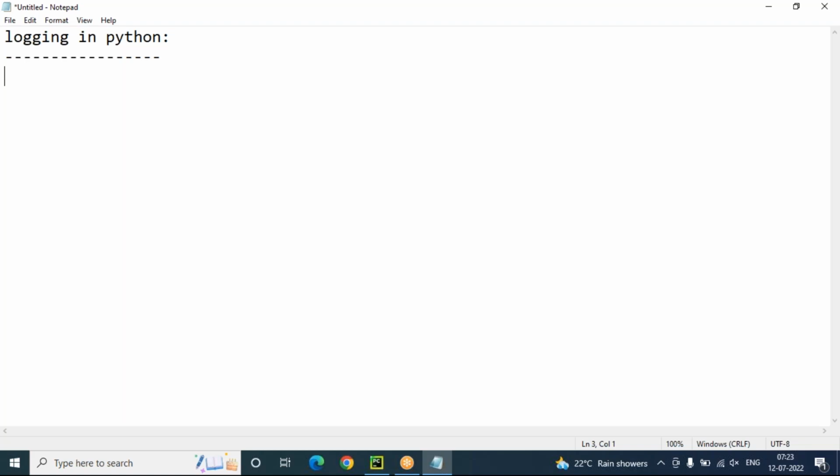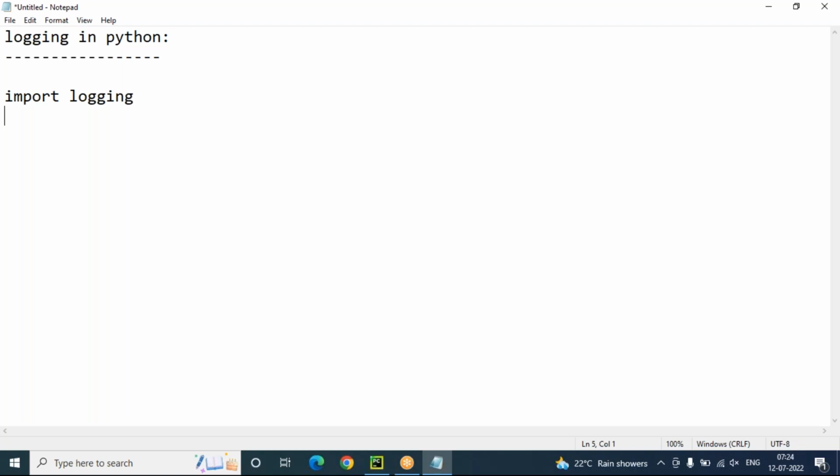So in Python, if you want to create log files, we use a module called the logging module. You import logging. This module is useful when you want to develop log files in Python programming. Python provides the logging module for creating log files. The main advantage of logging is that we can use log files while performing debugging.